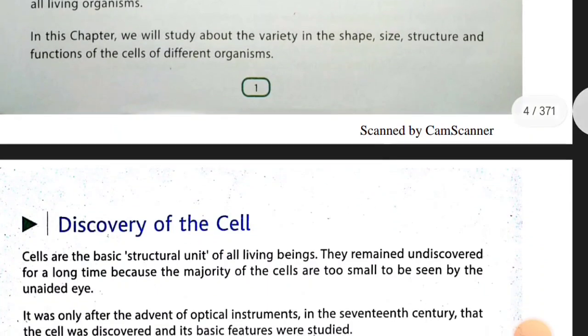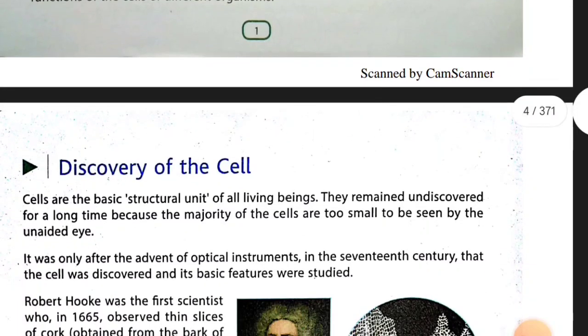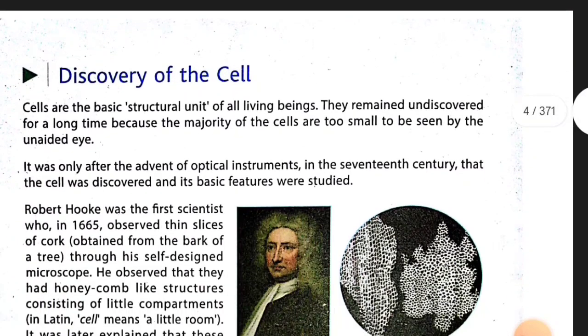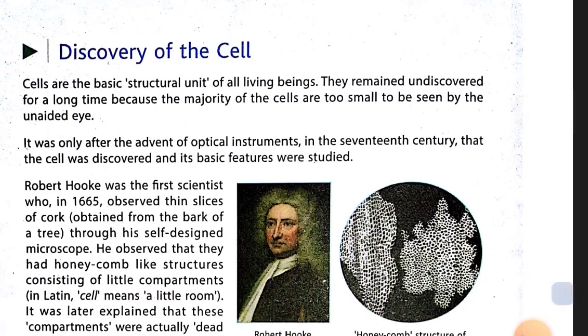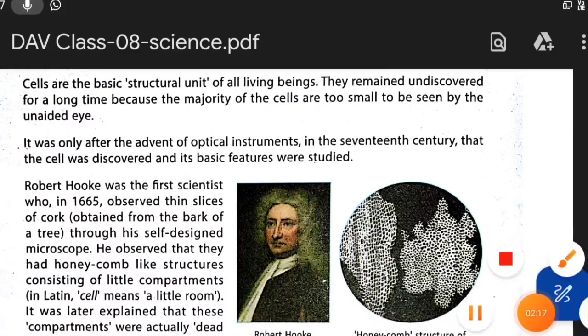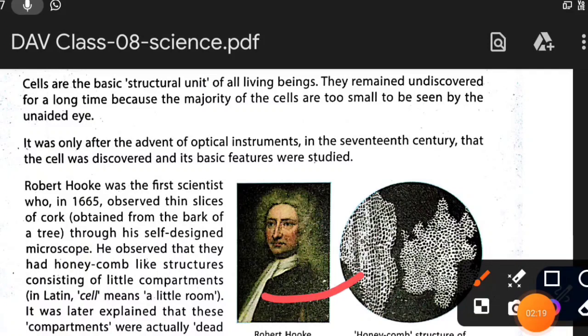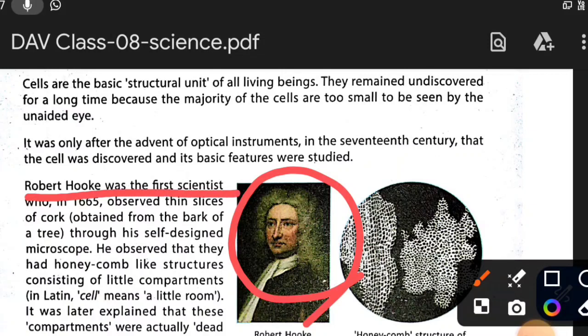So here we have to study what a cell is, and its discovery. This is Mr. Robert Hooke, the first scientist who in 1665 observed thin slices of cork.